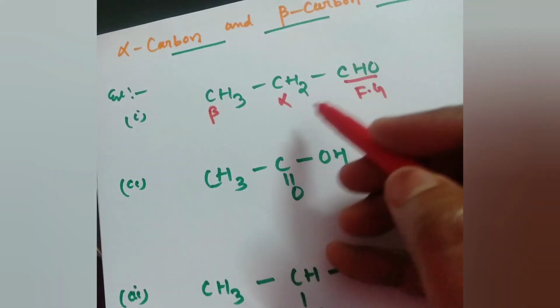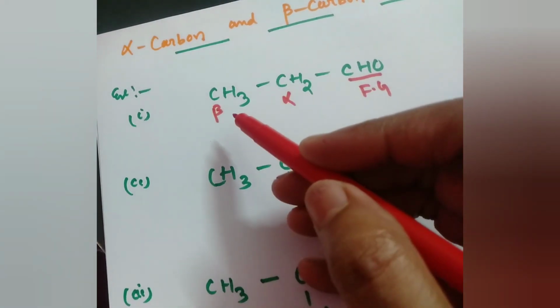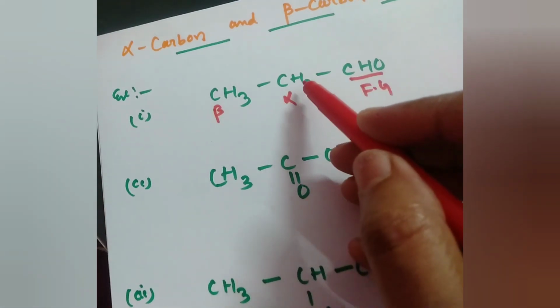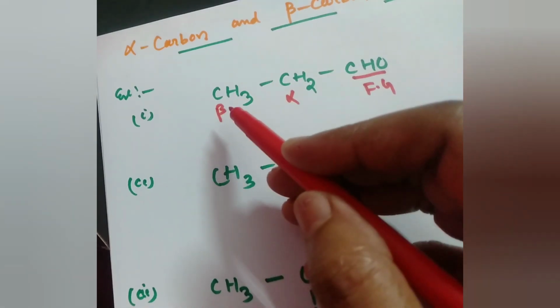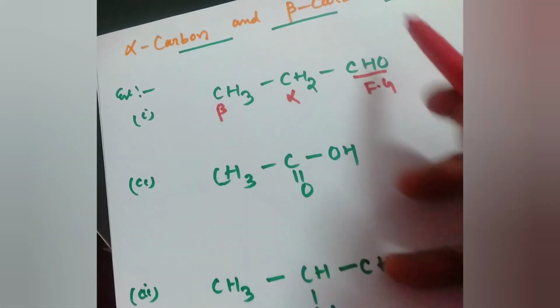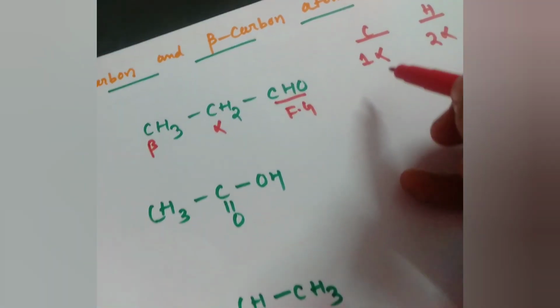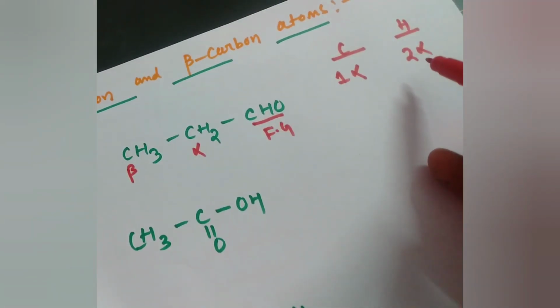So in this compound, how many alpha carbons are there? 1 alpha carbon and 1 beta carbon. And how many alpha hydrogens are there? The hydrogen attached to the alpha carbon is known as alpha hydrogen, and the hydrogen attached to the beta carbon is known as beta hydrogen. So in this compound 1 alpha carbon, and how many alpha hydrogens? 2 alpha hydrogen atoms are there. 1 alpha carbon and 2 alpha hydrogens.